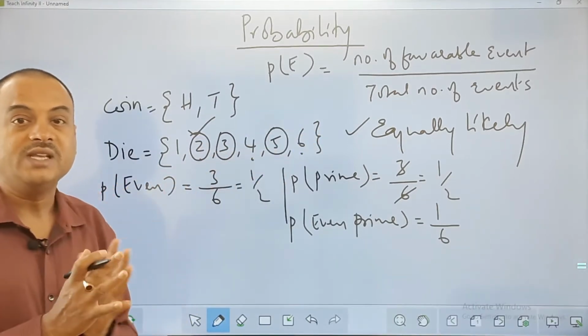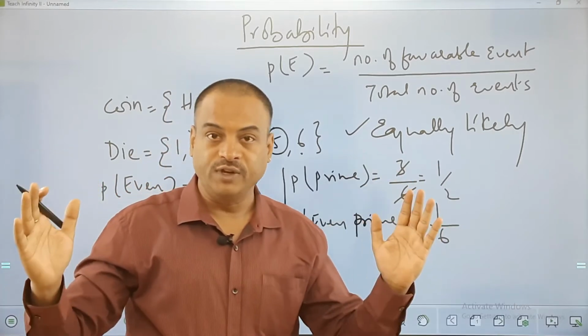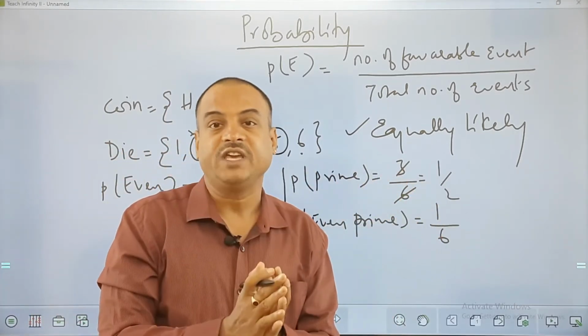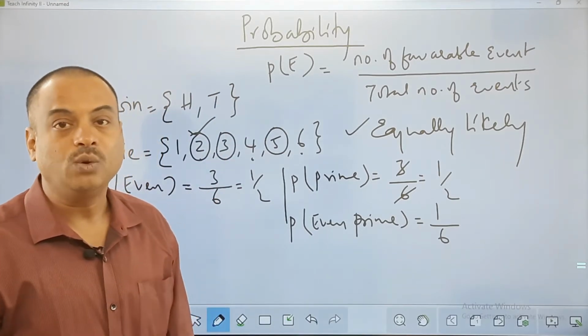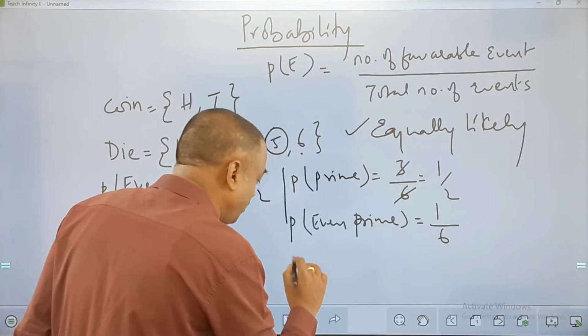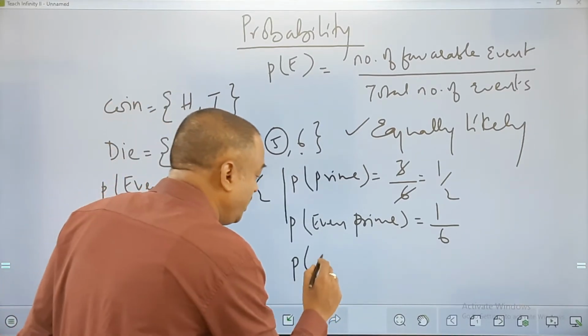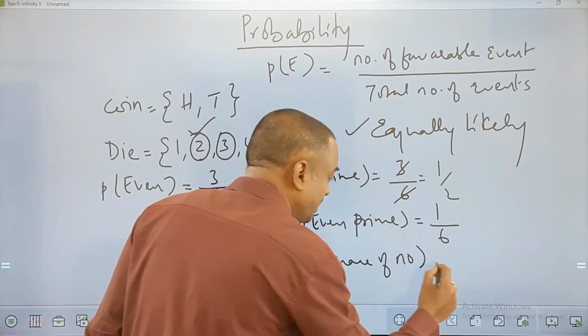So it is very, very simple. We need to see how many outcomes there are in total, of which how many are in favor. So favorable by total number is always called probability. Now let us have one more quick example: probability of getting a square of a number.